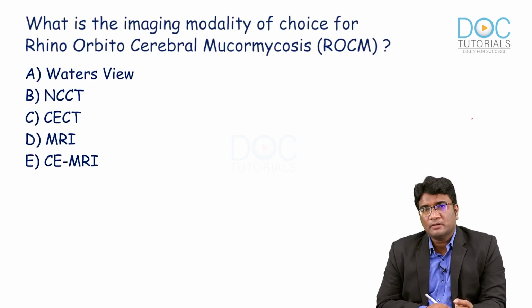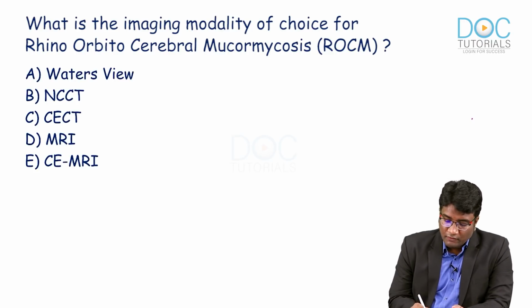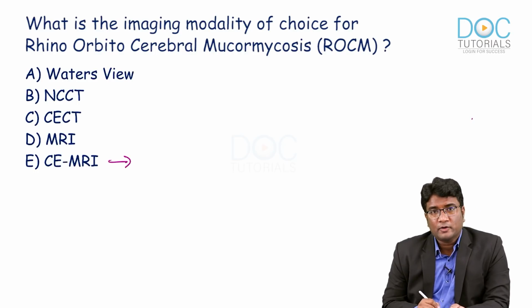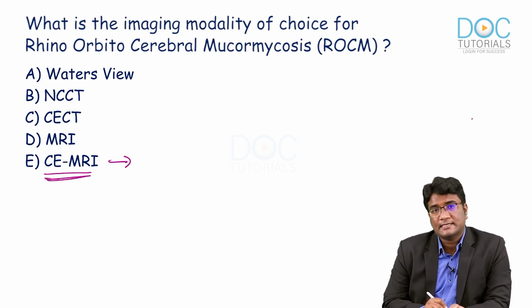So, what is the imaging modality of choice for rhino-orbitocerebral mucormycosis? Is it Waters view, non-contrast CT, CECT, MRI or a contrast MRI? Please remember the investigation of choice for rhino-orbitocerebral mucormycosis is a contrast enhanced MRI.